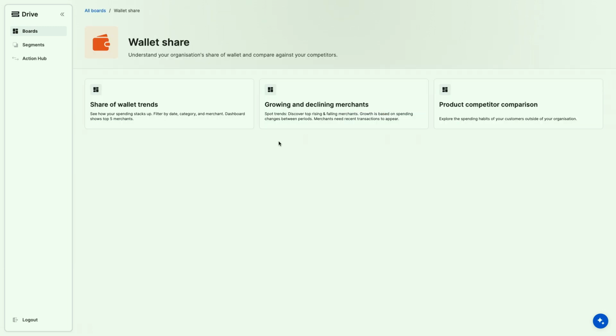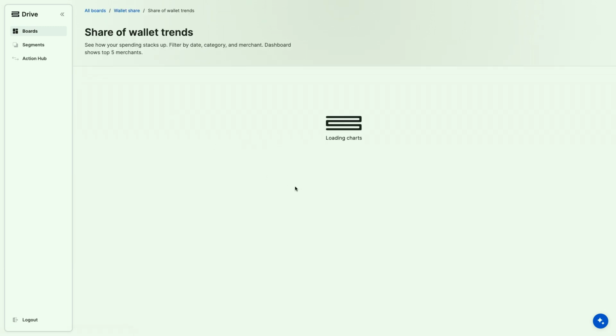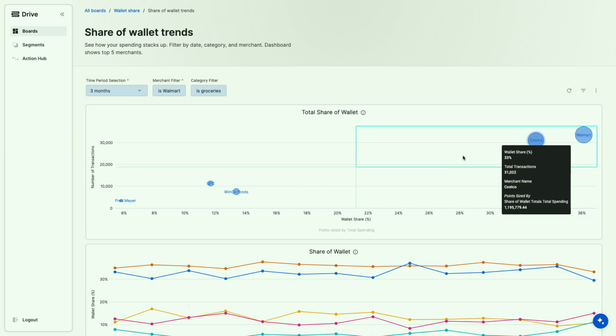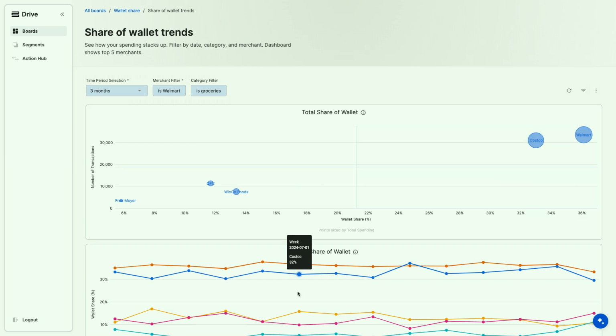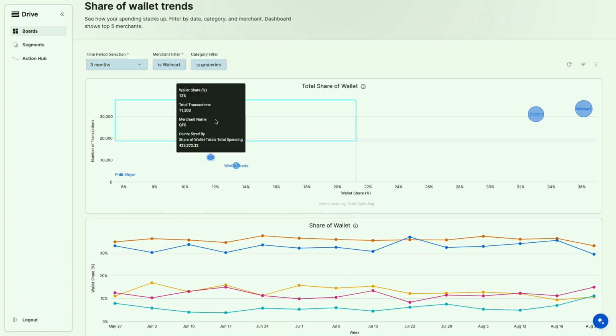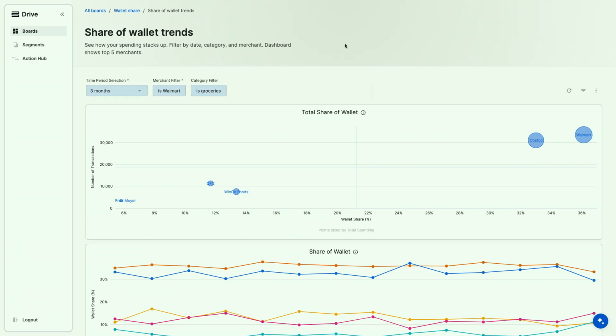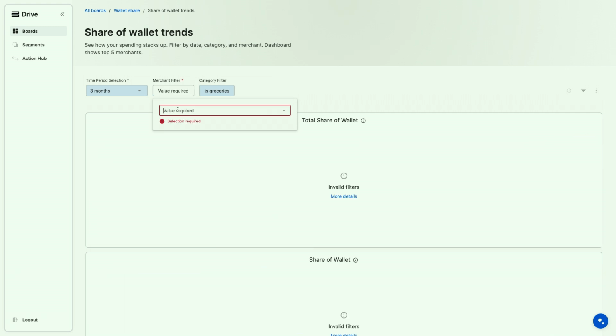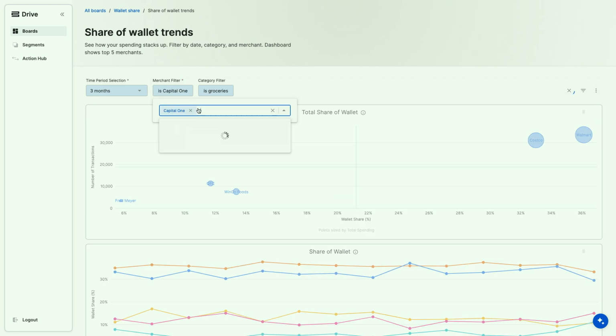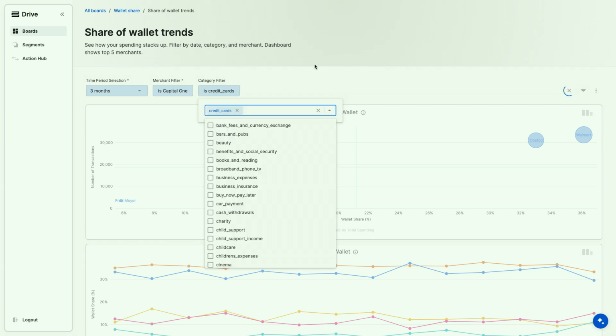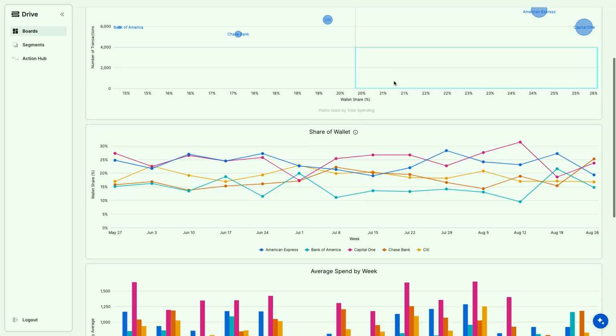So why don't I go over to Wallet Share, where I've already set up a dashboard. Now, what I'm tracking in Wallet Share today was to see where my customers were spending, so I could offer them relevant rewards or go and speak to those third parties and potentially set up some sort of scheme with them. But let's just say, as I said, we're setting up a new credit card. Why don't I change this to say, look at Capital One customers. Change this from groceries to credit cards. And then I can view my insights straight away.